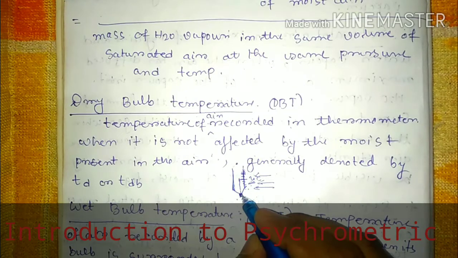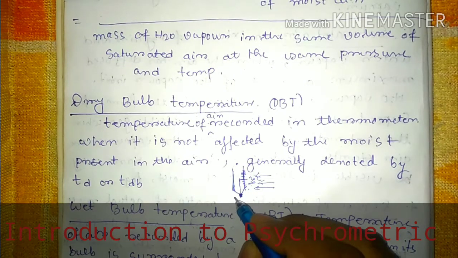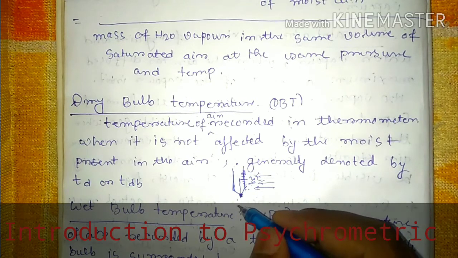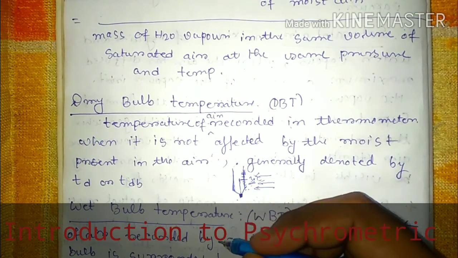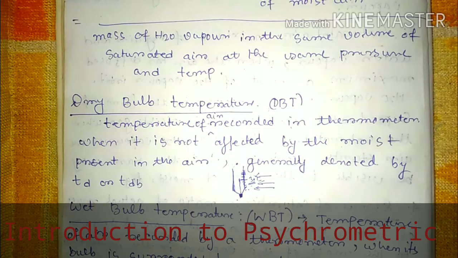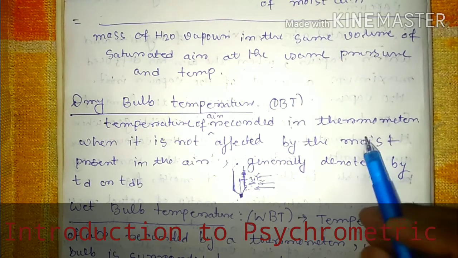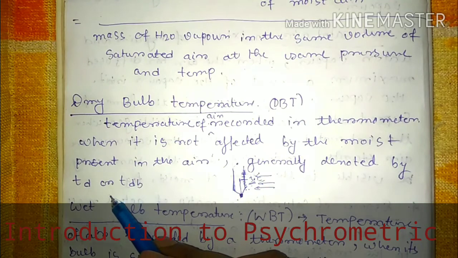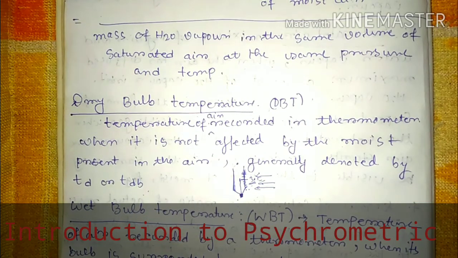So the bulb indicates the temperature when the air is in dry conditions, that means no moisture is present in the air. At that time, the temperature indicated by the bulb of the thermometer is called dry bulb temperature, and it is generally denoted by TD or TDB. That's why it's called dry bulb temperature.